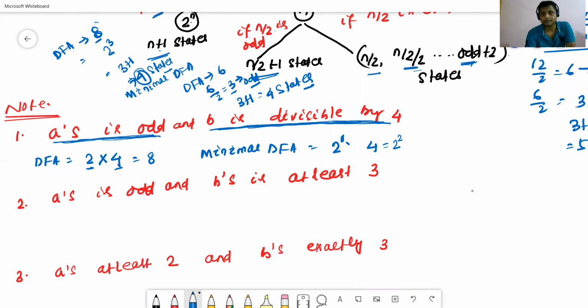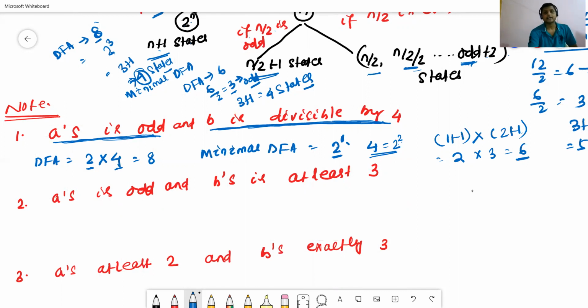So in the first case, it is n plus 1, which means 1 plus 1. In the second case, 2 to the power 2, or 2 squared, means 2 plus 1 states. That means 1 plus 1 is 2, then 2 times (2 plus 1) equals 3, so 6 states in total. The minimal DFA contains how many states?